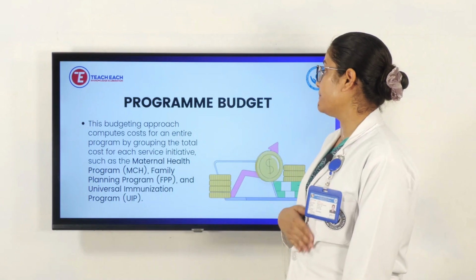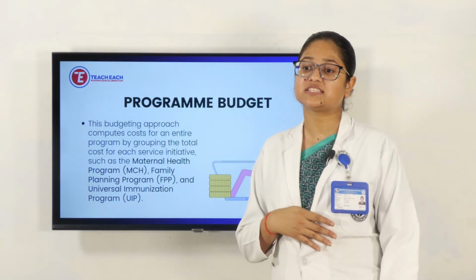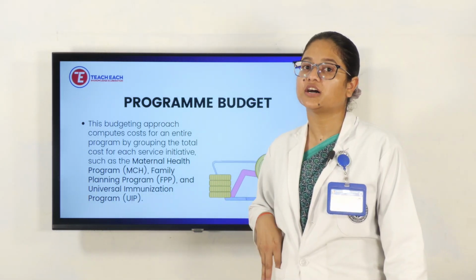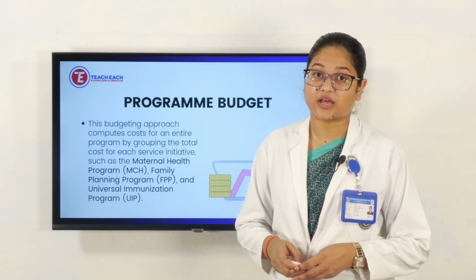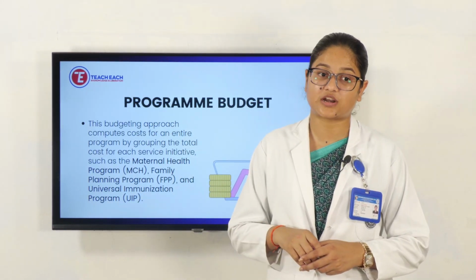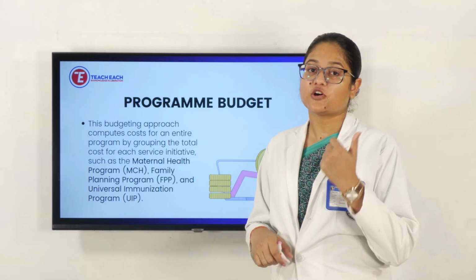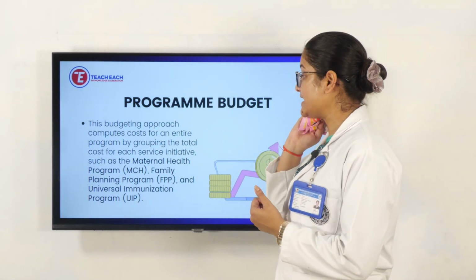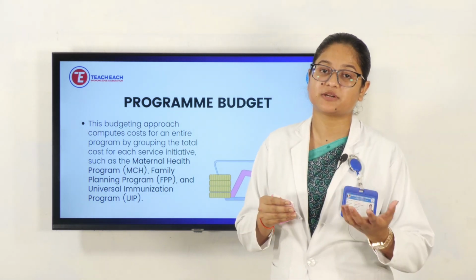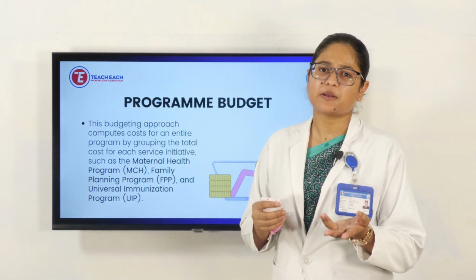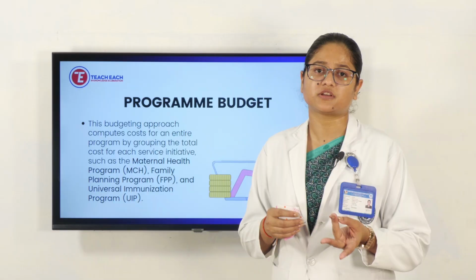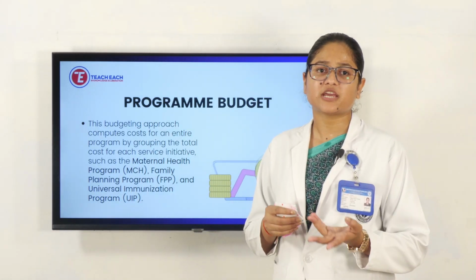Next is the program budget. A program budget is a budget for a specific program. For example, if a government is planning programs like the maternal health program, MCH program, or family health program, they provide money or a budget plan for that specific program, and each state will be given this much money for it. For example, there will be an immunization program, where health workers come to the home.